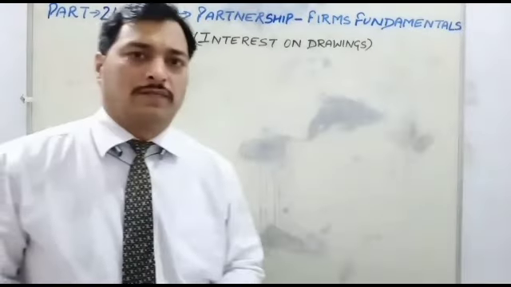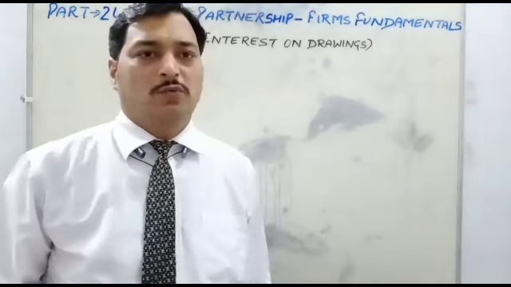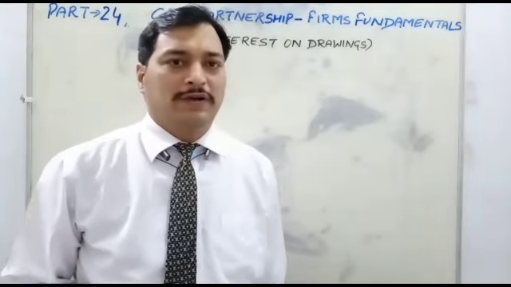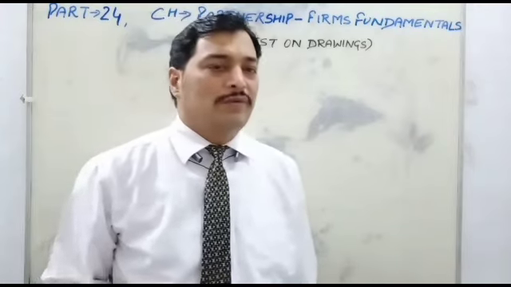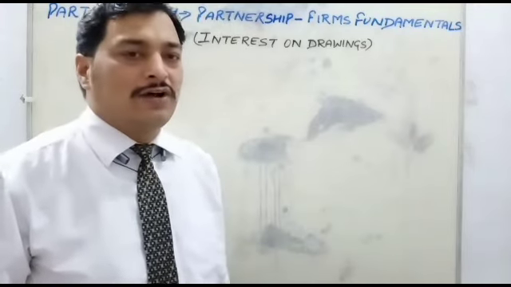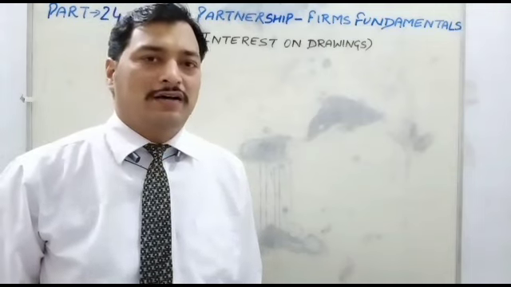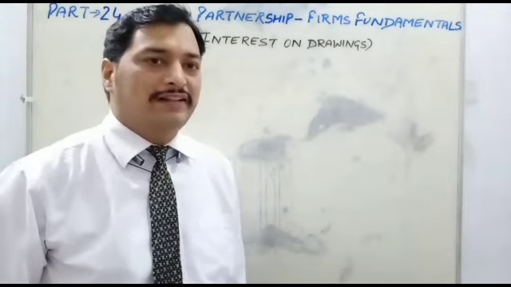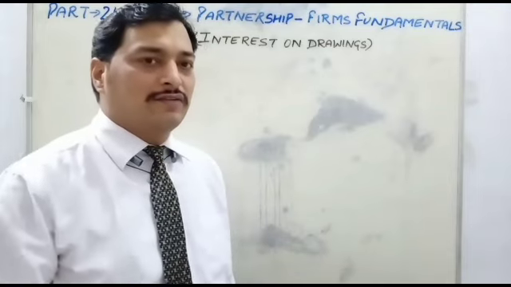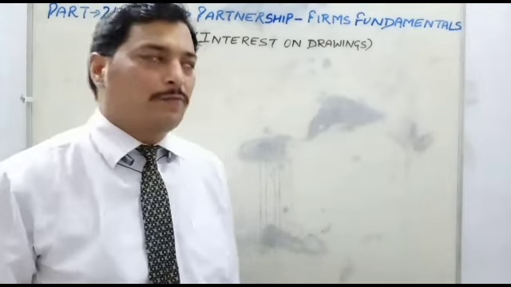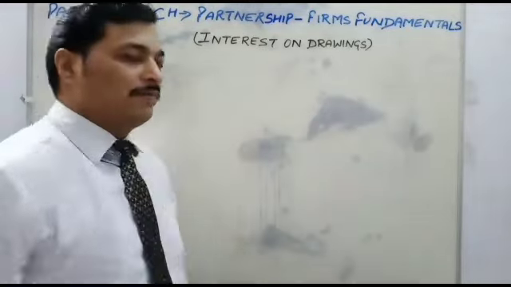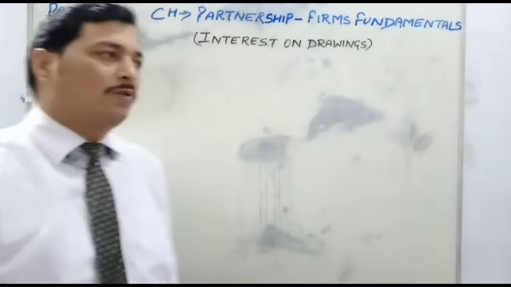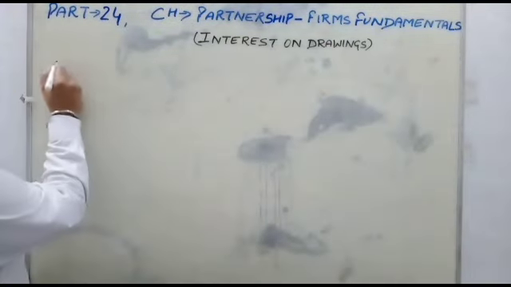Hello students. In this class, we will continue our first chapter, Accounting for Partnership Firm Fundamental. The topic is Interest on Drawing. In our last video, I explained when the drawings are on a monthly basis, when the partner draws from the firm monthly. In this video class, we will continue the same topic, interest on drawing, but the partners withdraw from the firm on a quarterly basis. So now let's start this topic.